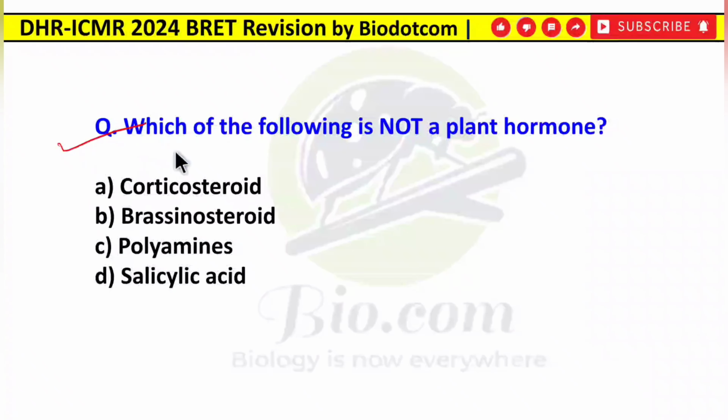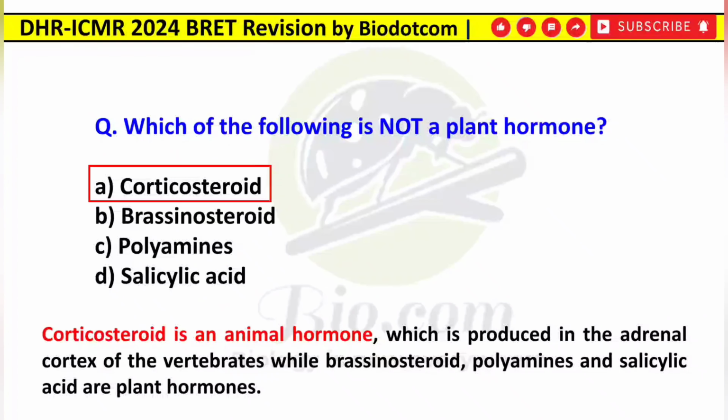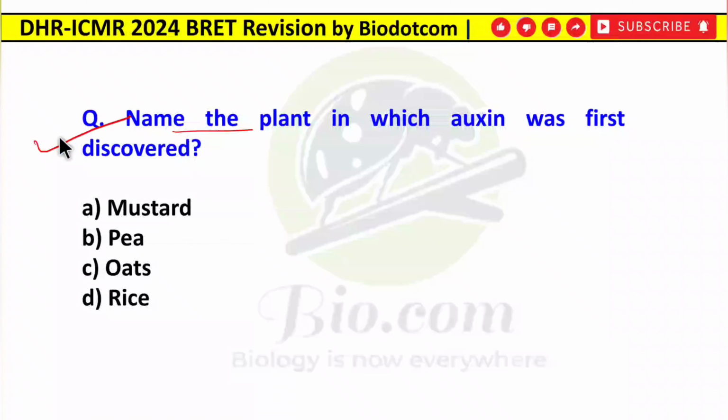Now next new question. Which of the following is not a plant hormone? Corticosteroid, brassinosteroid, polyamines or salicylic acid. So it is the corticosteroid, which is an animal hormone and not plant hormone. Brassinosteroid, polyamines and salicylic acid all are plant hormones, but the only odd one out is corticosteroid because it is an animal based hormone.